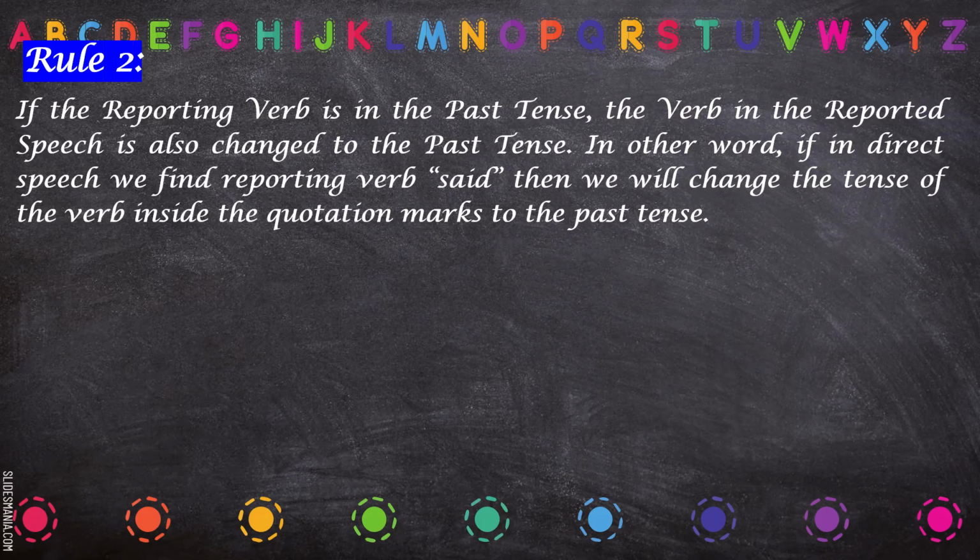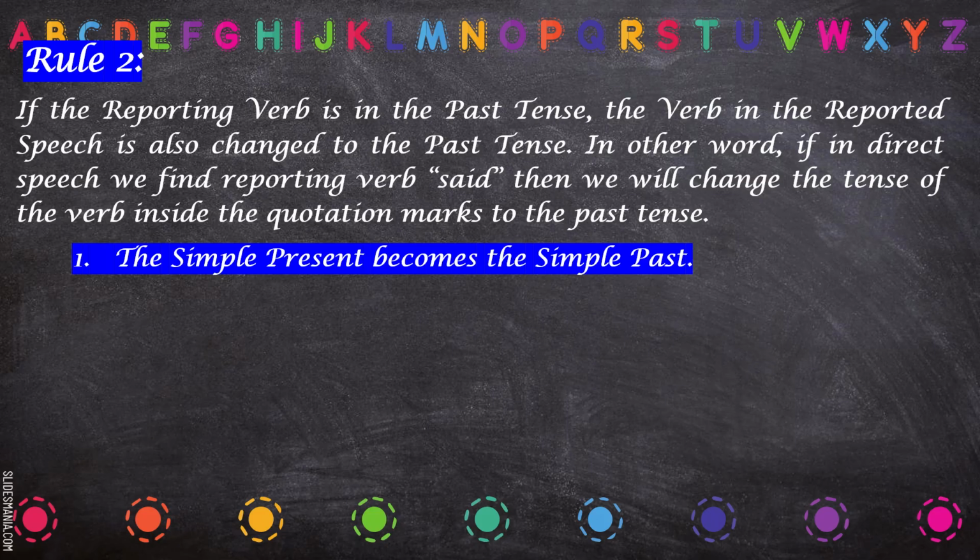Okay. Now, in other words, if in direct speech we find the reporting verb said, then we'll change the tense of the verb inside the quotation marks to the past tense. So it is changed into past tense. And how it is changed into past tense, that also we are going to learn. Let us see the example.